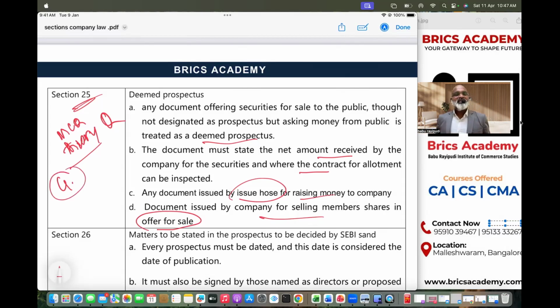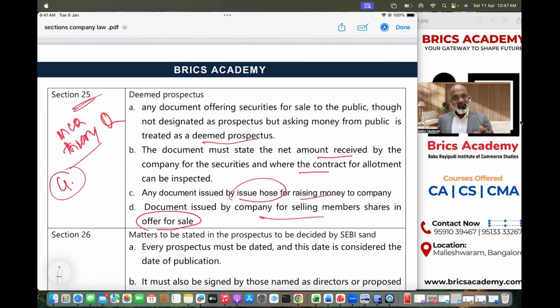All right, Section 25 says what? Section 25 talks about the document issued by the company as a shelf prospectus if the company is asking money from the public. And the document issued by the issue house for the sake of the company raising money, where that contract is there between the company and the third party, and that money is also given to the company. So for commission, etc. the document issued by the issue house is also a deemed prospectus. When we consider any document as a deemed prospectus, though it is not issued by the company, we are going to make the company liable for all the misstatements and fraudulent activities shown in that prospectus.